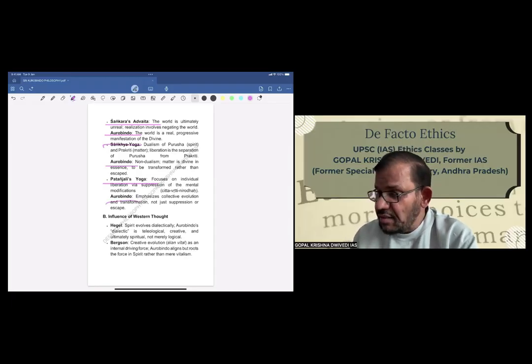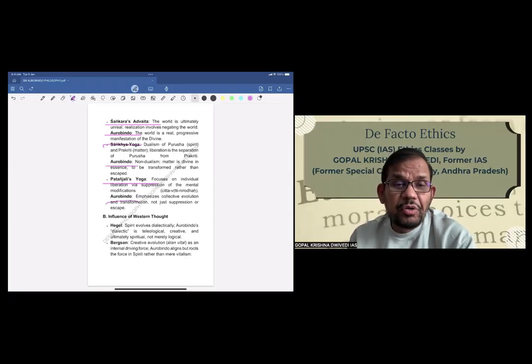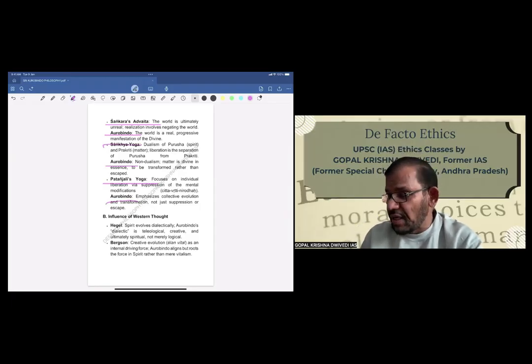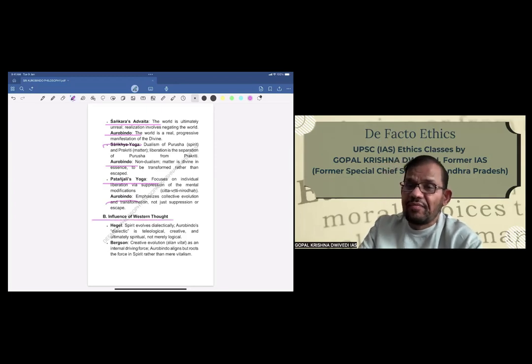Aurobindo emphasizes collective evolution and transformation, not just suppression or escape. Now, the influence of Western thought. Let us try to understand how Western thought has influenced Aurobindo's philosophy.